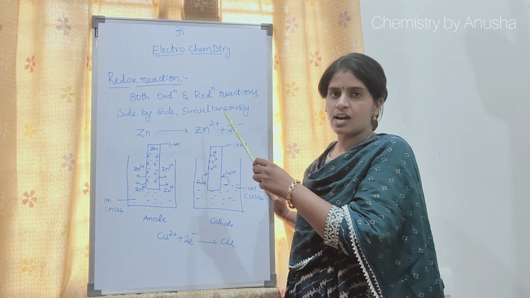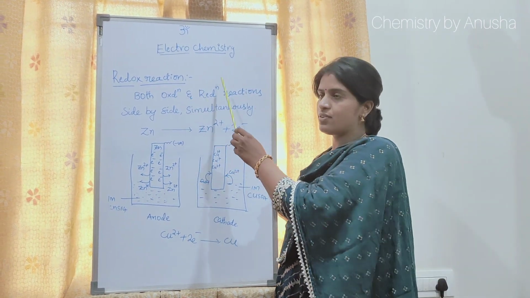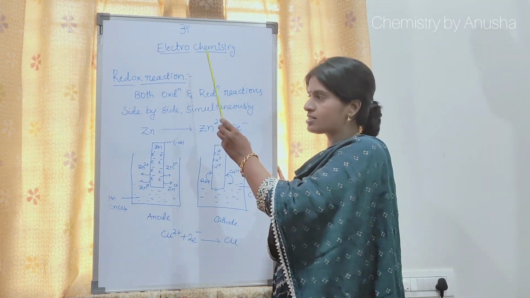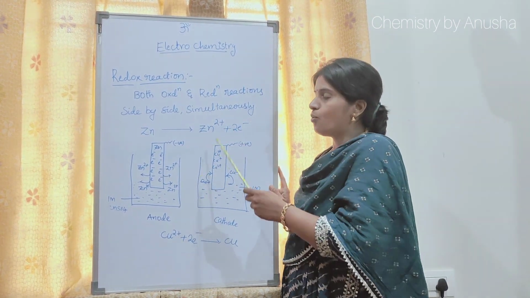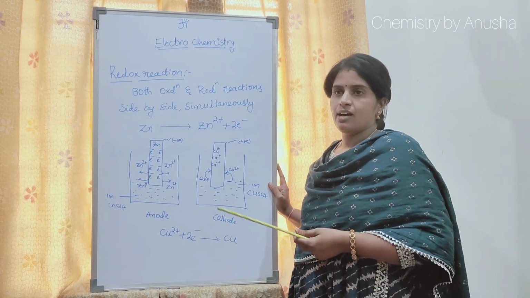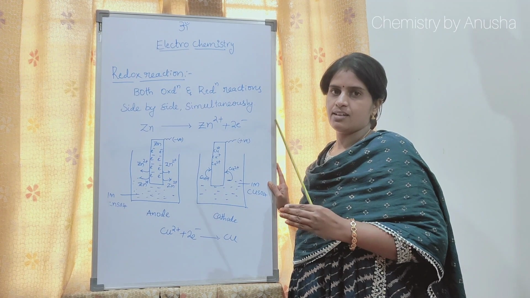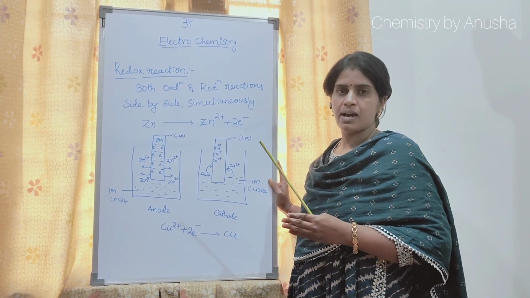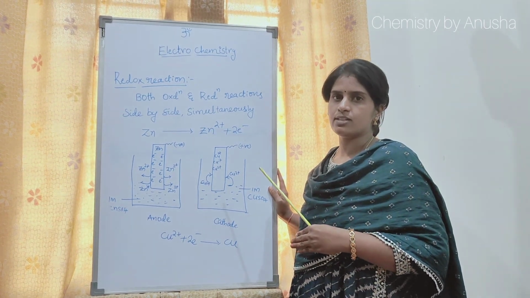Before going to start about the battery chemistry, firstly we have to know all these basic concepts: what is meant by redox reaction, what is meant by electrode potential, how the EMF is generated, and how the cells are joined together to form a battery. Before going to start battery chemistry, we'd like to learn about all this.